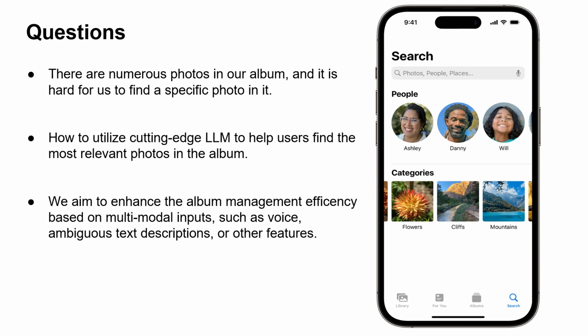However, in this project, I'm trying to utilize the cutting-edge LLMs to help the user to find the most relevant photos in their album. The LLMs could help the user to find these photos with much more intelligent capabilities and to save much of the time and energies for the users. Our goal of this project is to enhance the album management efficiency based on the multimodal inputs, such as the voice or ambiguous text descriptions from users. Meanwhile, also provide other features to enhance the user usage and to make it more friendly for the users.